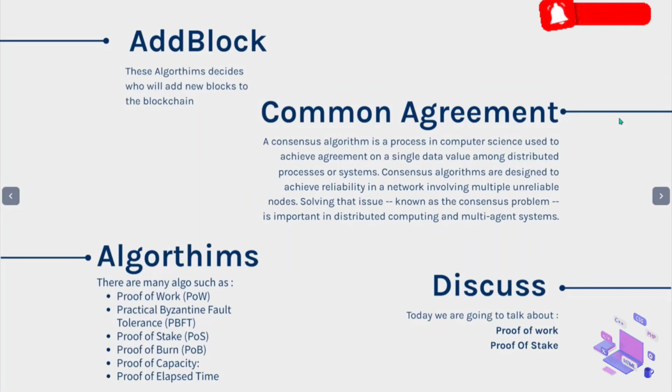Suppose we need to add data, or should I say a block, in the blockchain, then consensus algorithms will be at work. There are many types of these algorithms, as shown here, but mainly we will discuss the proof of work and proof of stake algorithms here.